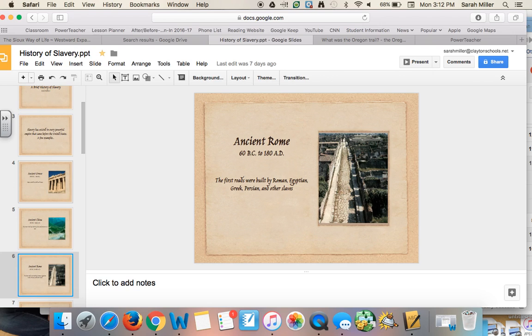Okay, in ancient Rome, millions of people were enslaved throughout Rome's territory. Most were war captives or kidnapped and looted. At times, slaves outnumbered freemen three to one. Roman law treated slaves brutally. Slaves could not possess property, enter into contracts, or marry.